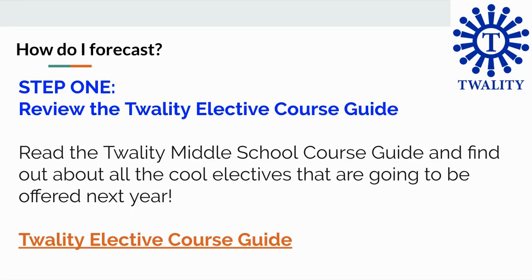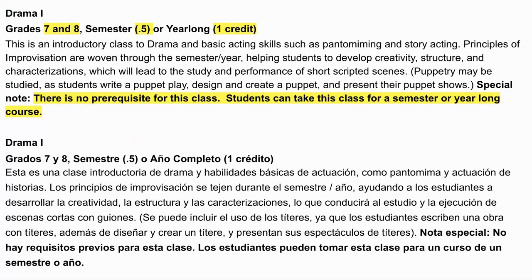Okay, so let's dive into forecasting. The first step that you're going to want to take is to take a look at the Twality Elective Course Guide. Review course descriptions and make sure that you are choosing classes that you are interested in and that you're eligible for. So this is an example of an elective description.